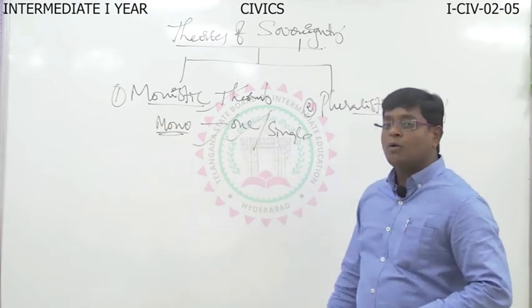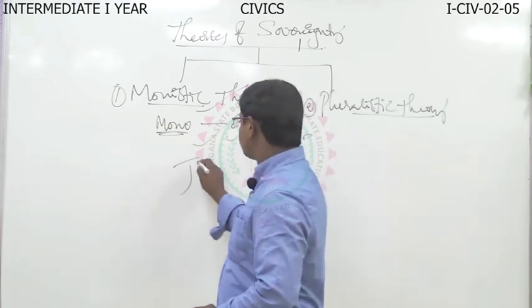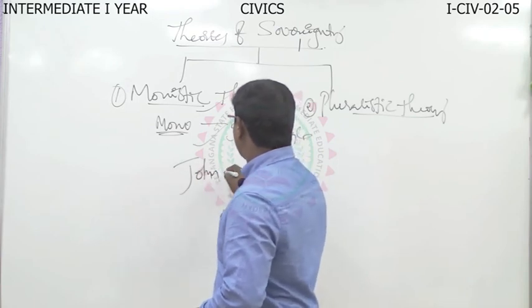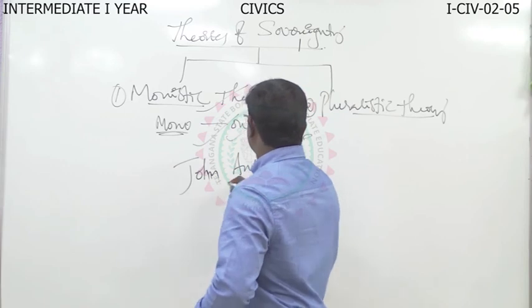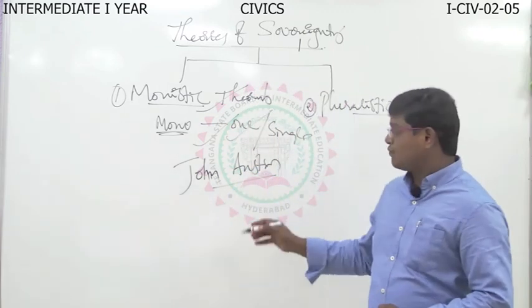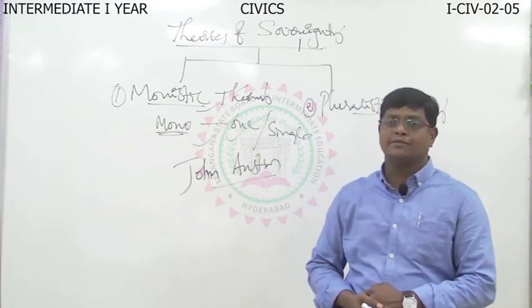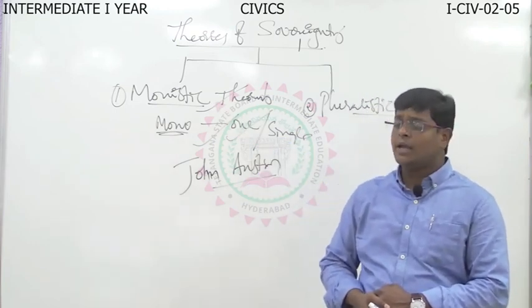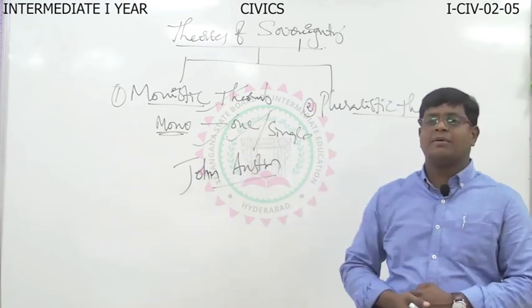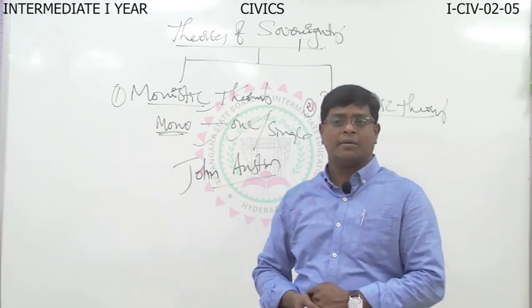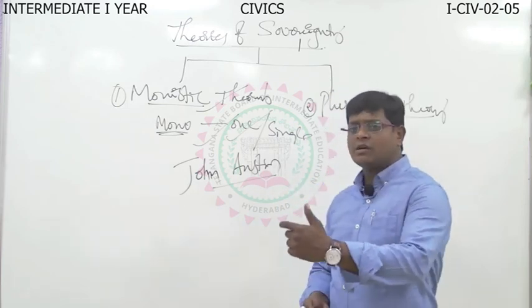Who proposed the monistic theory? John Austin. John Austin was the famous philosopher. He proposed the monistic theory of sovereignty. In this, one person or group enjoys the sovereignty power. There was lots of criticism.